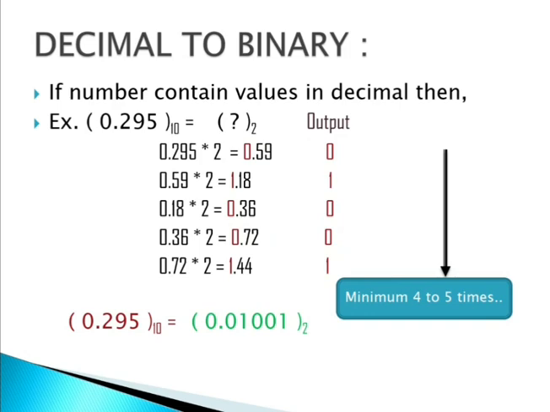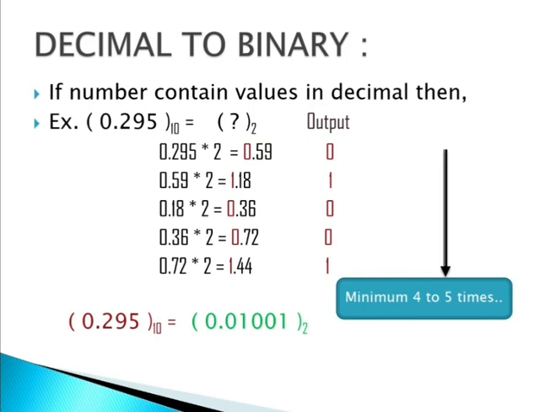What we are getting is 0.59. 0 you have to write as output, and the remaining part, that is 0.59, you have to forward. And then you have to multiply 0.59 with 2.